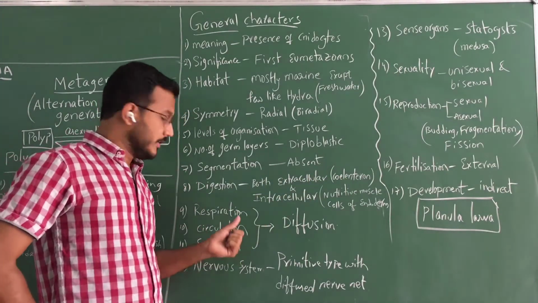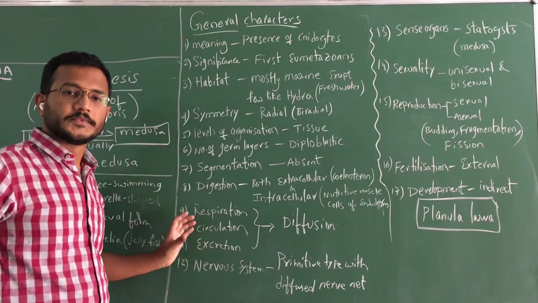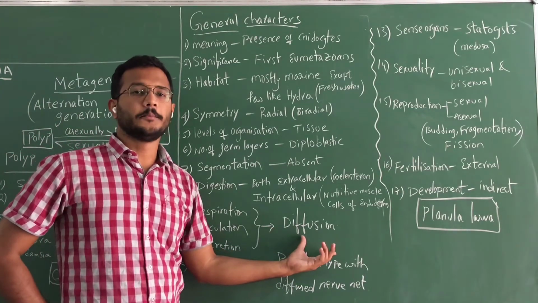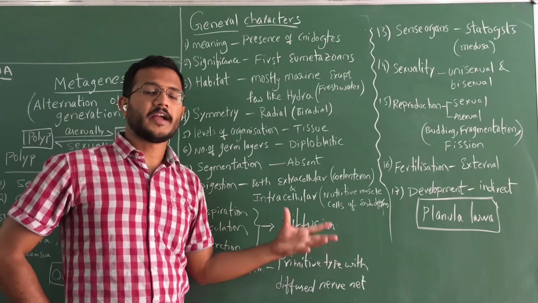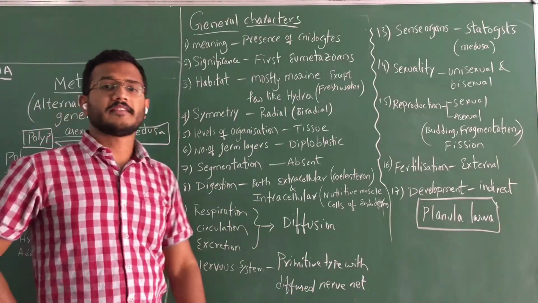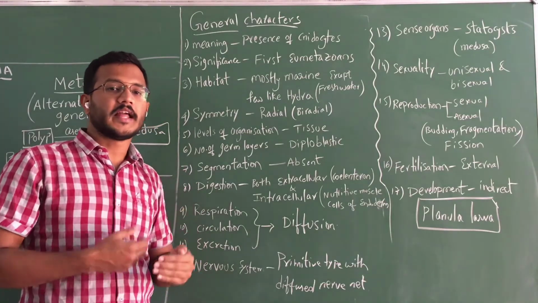Okay, and here the respiration, circulation and excretion, all these three systems in the cnidarian body are carried out by the process of simple diffusion, from high concentration to low concentration. And the nervous system: in the poriferans it is absent, but here it is slightly developed.